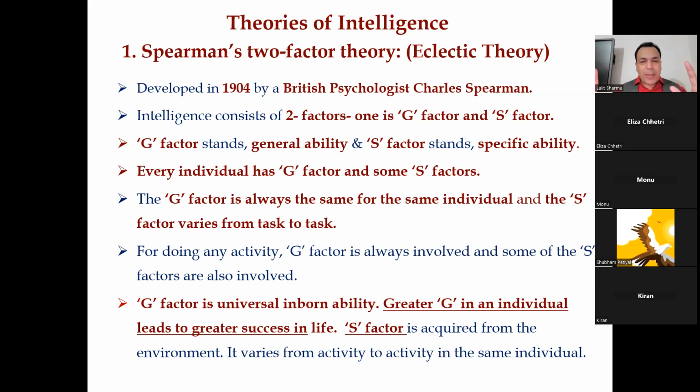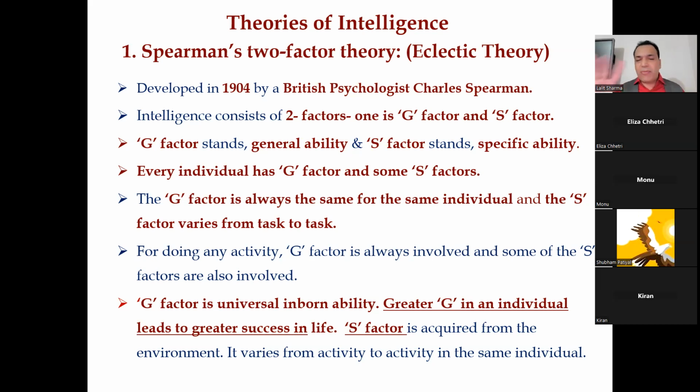Spearman wants to say that to do any kind of work, the G factor is always involved, right? For doing any activity, the G factor is always involved and some S factors are also involved. G factor is the universal inborn ability. Greater G in an individual leads to greater success in life.